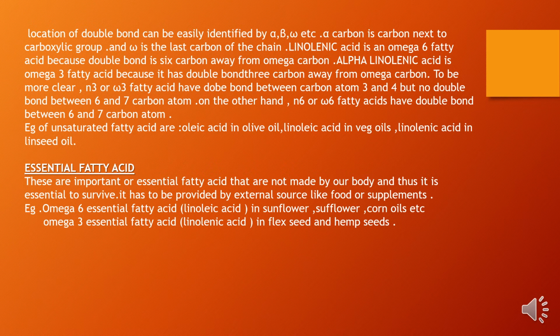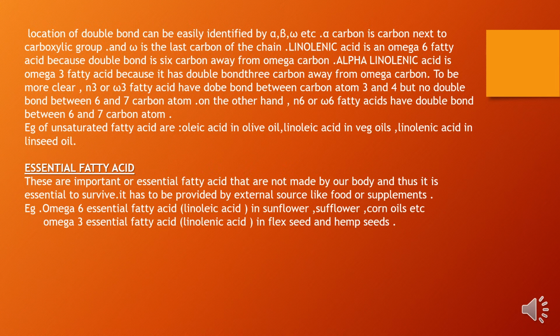Location of double bond can be easily identified by alpha, beta and gamma. Alpha carbon is the carbon next to the carboxylic group and gamma is the last carbon of the chain. Linoleic acid is an omega 6 fatty acid because the double bond is 6 carbons away from the omega carbon. Alpha linolenic acid is an omega 3 fatty acid because it has a double bond 3 carbons away from the omega carbon.